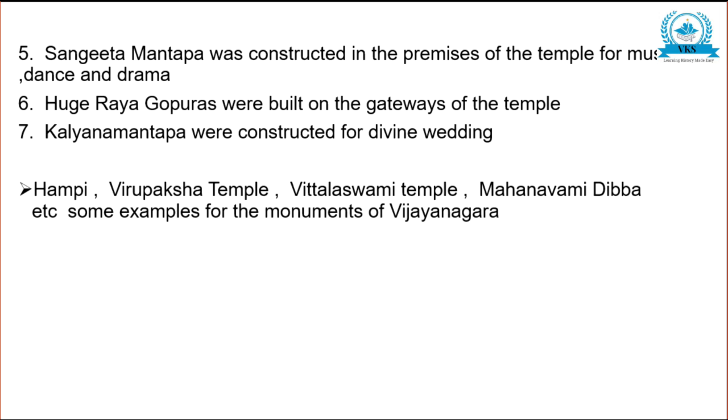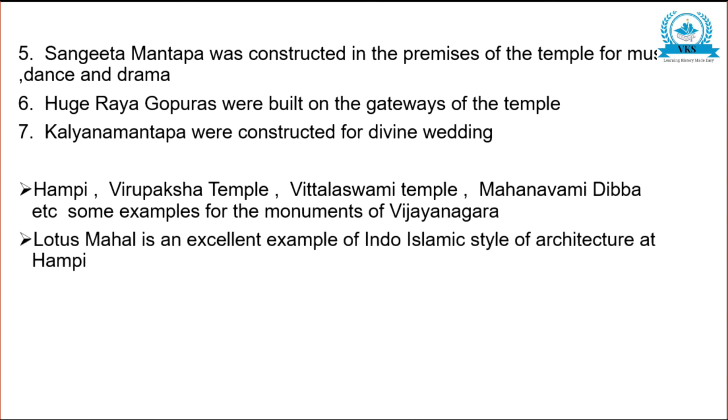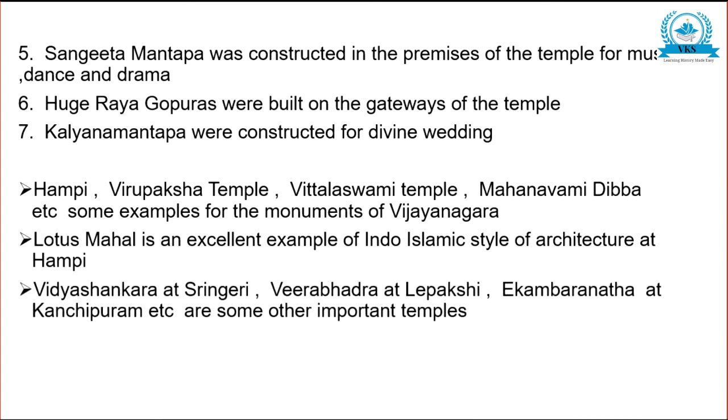Hampi, Virupaksha temple, Vithalaswamy temple, Mahanavami Dibba, etc. are some of the important monuments of Vijayanagara. Lotus Mahal is an excellent example of Indo-Islamic style of architecture at Hampi. Vidyashankara at Sringeri, Veerabhadra at Lepakshi, Ekambaranatha at Kanchipuram are some other important temples.